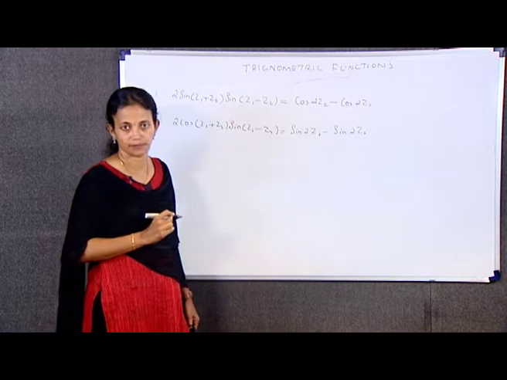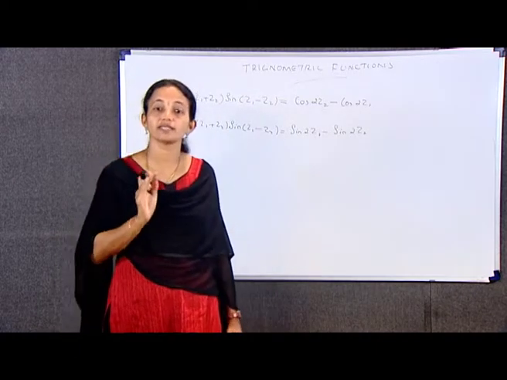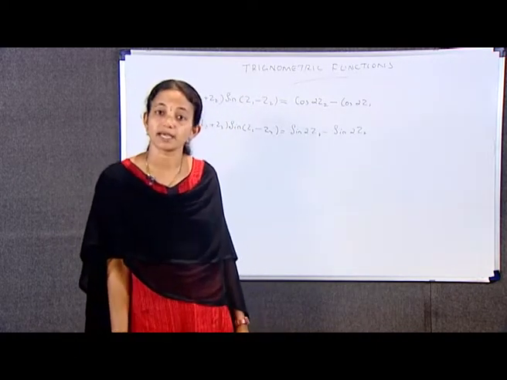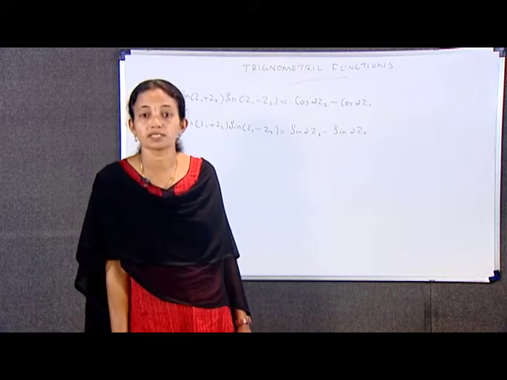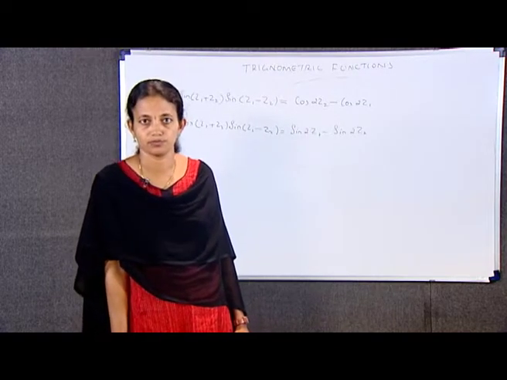Second identity. We have sin(z1 + z2) is equal to sin z1 cos z2 plus cos z1 sin z2, that we know.